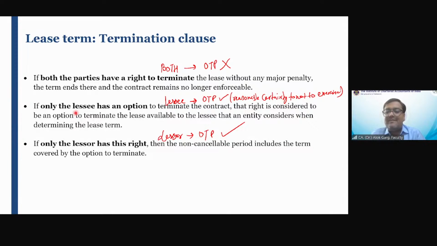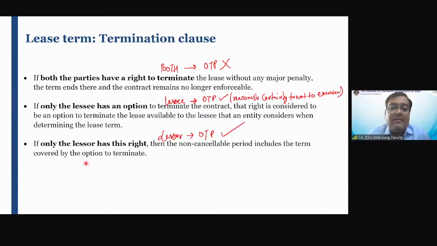Lessee, whether he will exercise that right or not, we have to assess this. Yes, in the first case, since the right was with both the parties, the optional termination period was not required to be considered. But in the second case, the right only lies with the lessee. So in this case, you have to check whether there is a reasonable certainty to not exercise the termination option. And if the answer is yes, you need to consider the optional termination period in the lease term, like we have done in Haldiram case. Okay. Like we have done in scenario B.